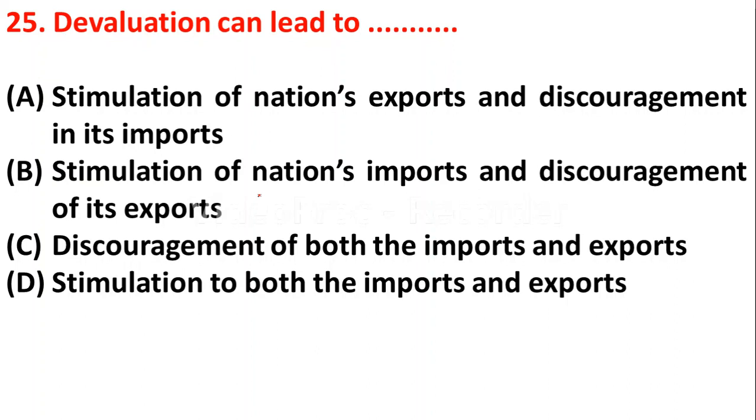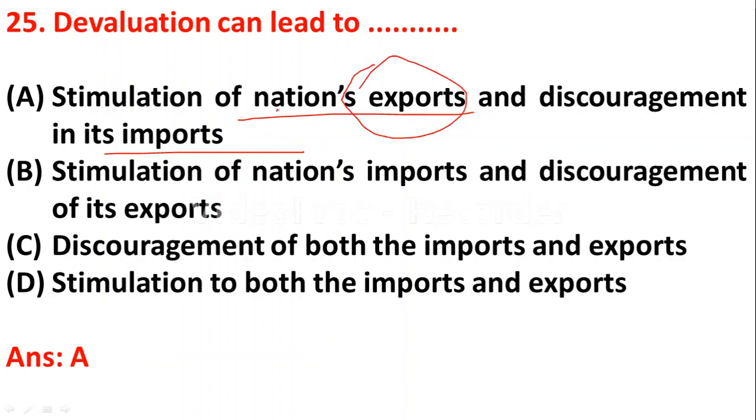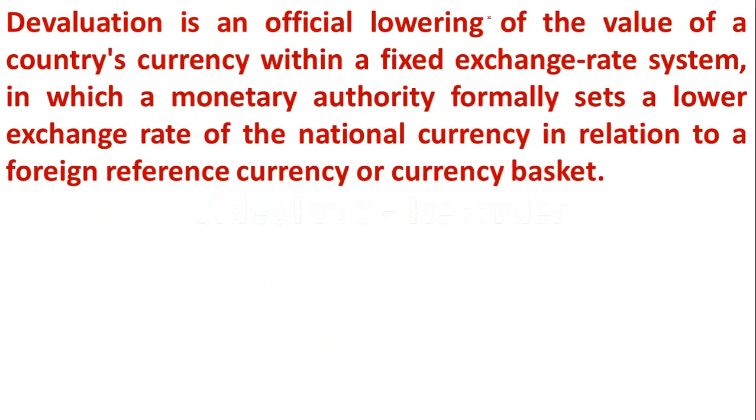Question number 25. Devaluation can lead to option A stimulation of the nation's exports and discouragement of its imports. Option B stimulation of the nation's imports and discouragement of its exports. Option C discouragement of both imports and exports. Option D stimulation of both imports and exports. So devaluation can lead to stimulation of the nation's exports and discouragement of imports. When devaluation takes place, exports increase and imports decrease. Devaluation is an official lowering of the value of a currency relative to other currencies.